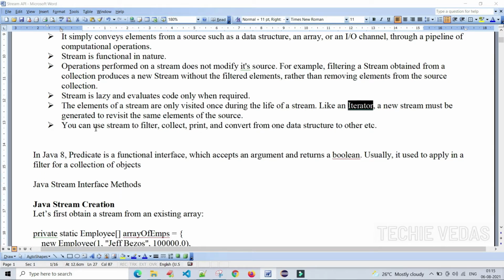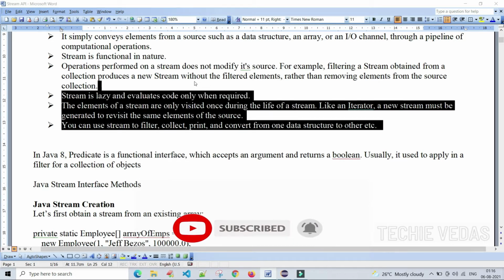You can use stream to filter, to collect, to print, and to convert from one data structure to another. It is also one of the major functionalities of the stream API. It will try to filter and collect the data. After that we can print it and we can convert the data from one data structure to another, etc. You are very clear about all these points, right?